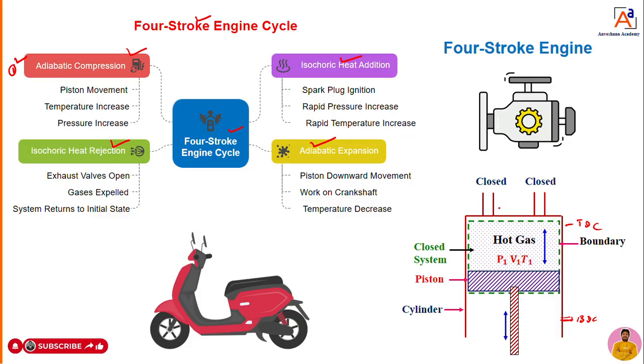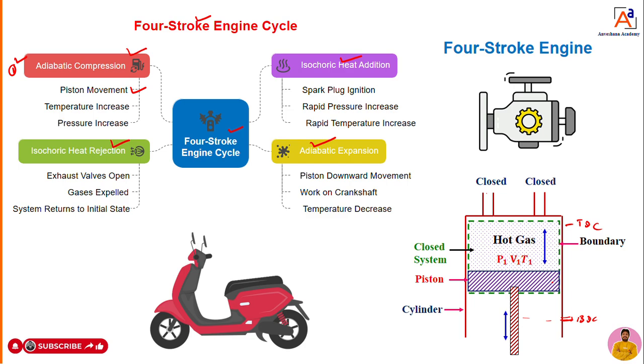During compression, assume that during suction the air fuel mixture is sucked into the cylinder. Both inlet and outlet valves remain closed. Now assume that the piston starts to move from BDC to TDC. Once the piston movement takes place from BDC to TDC, whatever air fuel mixture is there will get compressed.